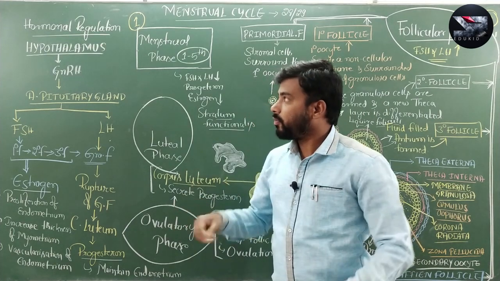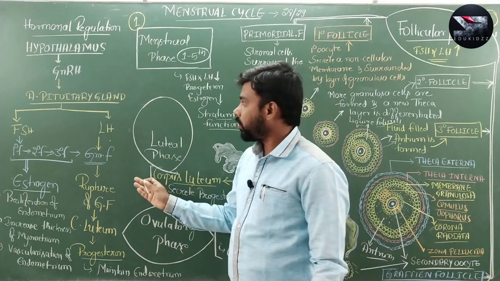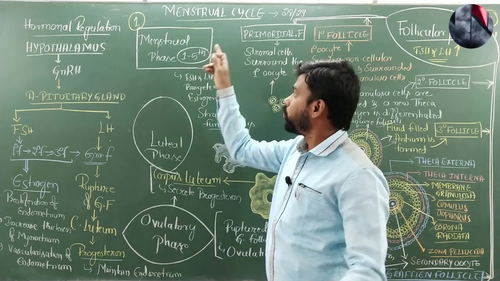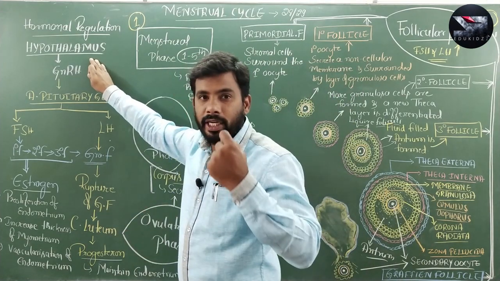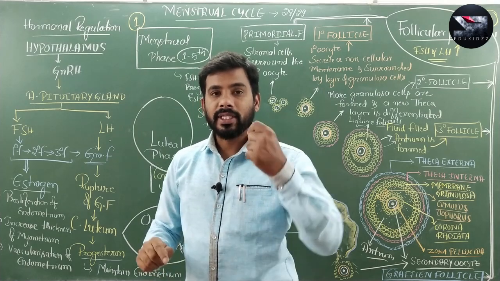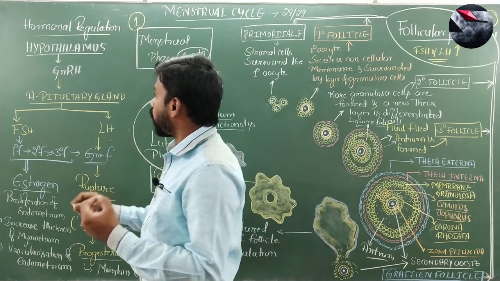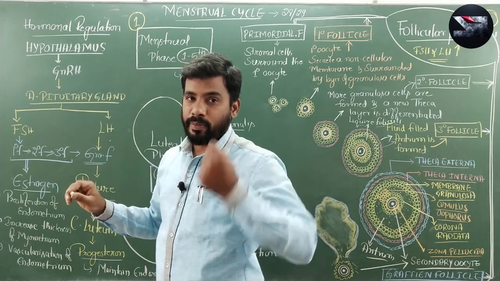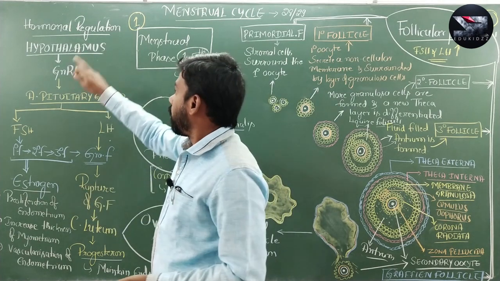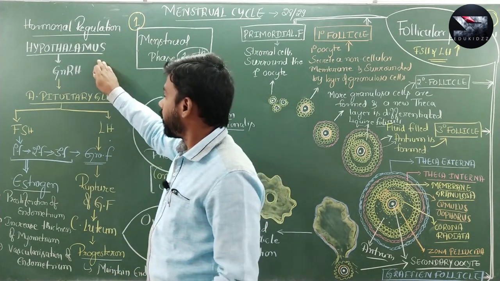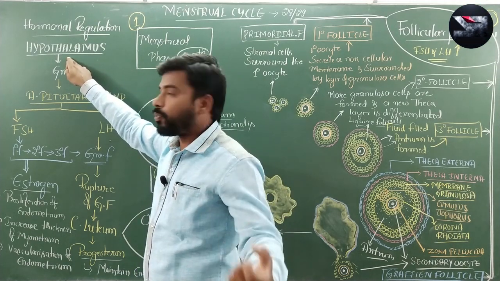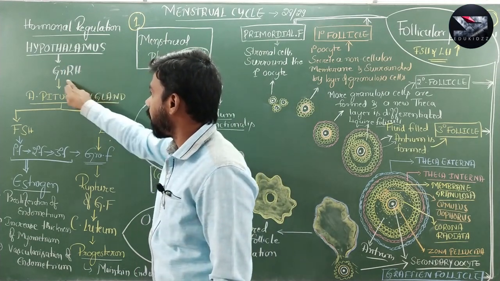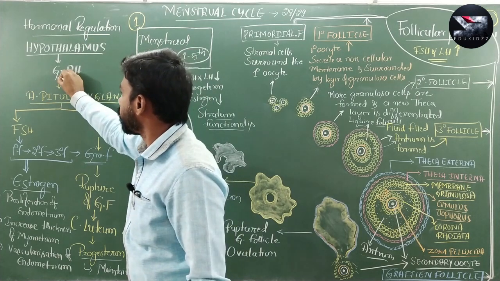Okay, first we will discuss the hormonal regulation of the menstrual cycle, and then we will move to the menstrual cycle topic. Here, when a female individual reaches puberty, the first menstrual cycle, that is called menarche, takes place. And here, in the entire reproductive period, the hypothalamus secretes a hormone called GnRH, that is gonadotropin releasing hormone.